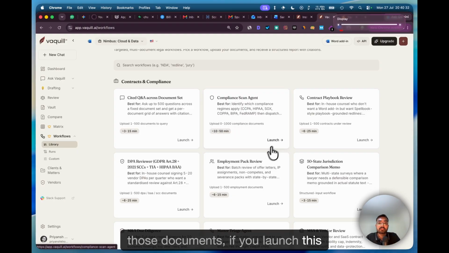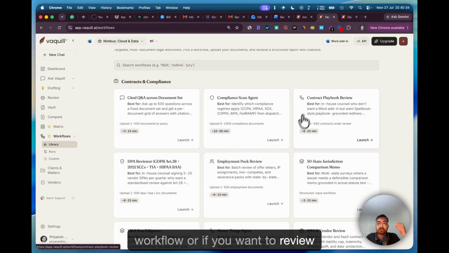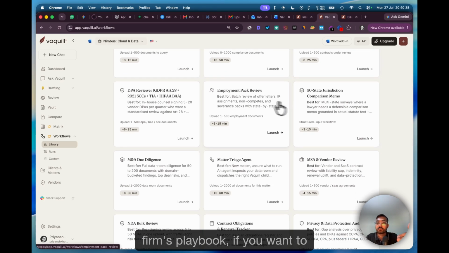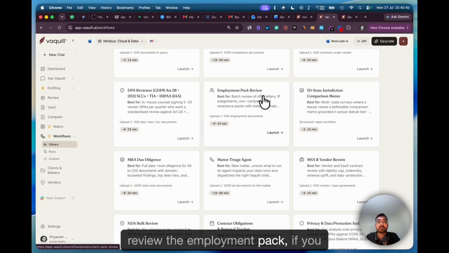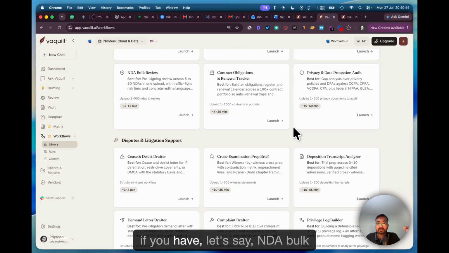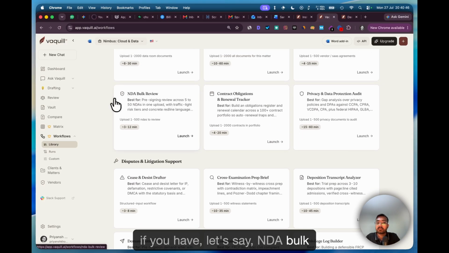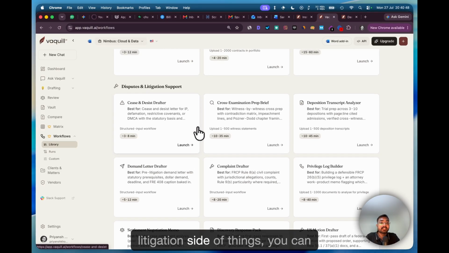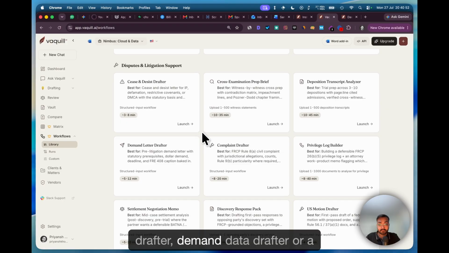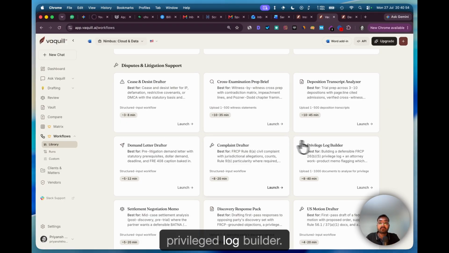You can review a bunch of contracts against your firm's playbook, review the employment pack, do the DPA review, or an NDA bulk review. If you're on the litigation side of things, you can even have a demand drafter or a privilege log builder.